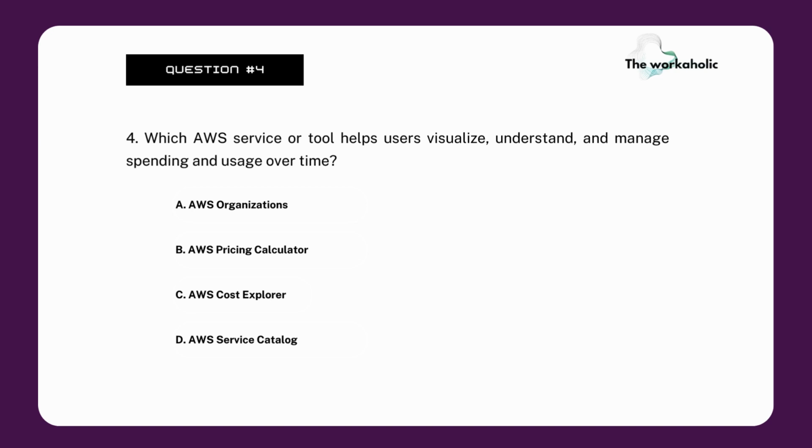Whenever you have usage over time, directly go with Cost Explorer. So in this question, AWS Cost Explorer is the right answer. Moving to the next question.